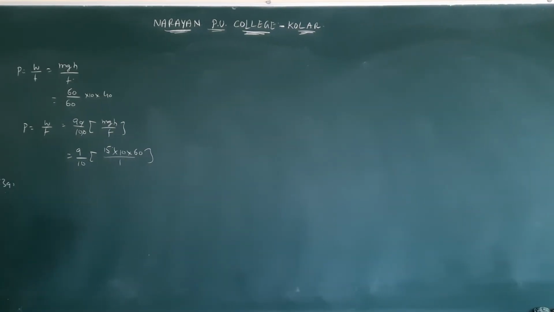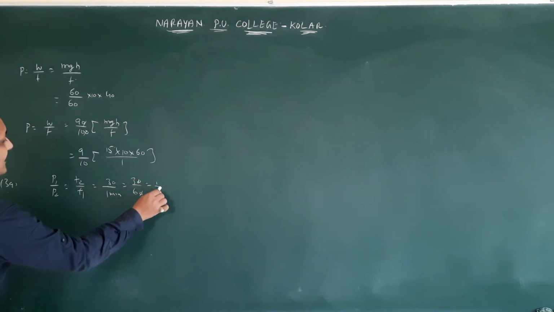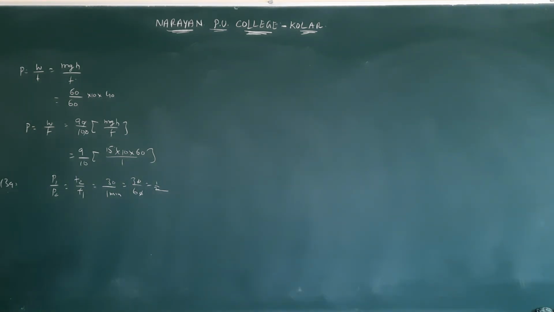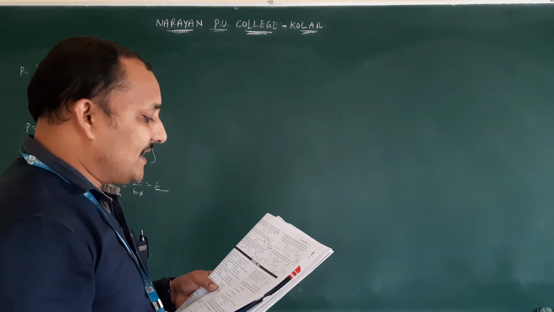One pulley takes 1 minute to raise the suitcase to a height of 2 meters, but the second pulley takes 30 seconds to raise the same height. The powers of the two pulleys are. So power is inversely proportional to time. P1 by P2 equals T2 by T1. Reverse. So 1 by 2 means 2 is to 1. P1 is 1 minute, P2 is 30 seconds, 30 by 60, that is nothing but 1 by 2. 1 is to 2.